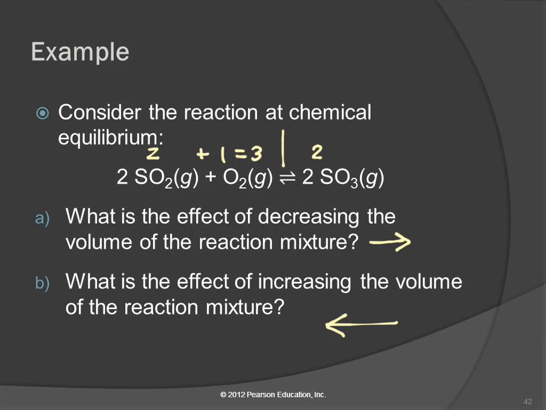What about for reactions that aren't reversible, or is this only talking about those specific? This is only for reactions that are reversible. Okay. This is only for things at equilibrium. If a reaction is not reversible, then there's no equilibrium, because equilibrium requires that there be forward and reverse reaction. Even if the reaction was not reversible, if it was under pressure and there were fewer molecules on the other side, it would still speed up that reaction, wouldn't it?